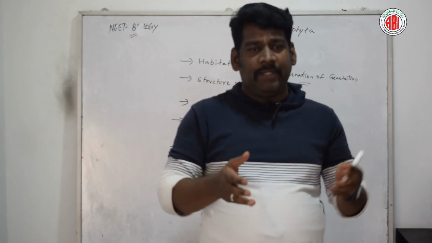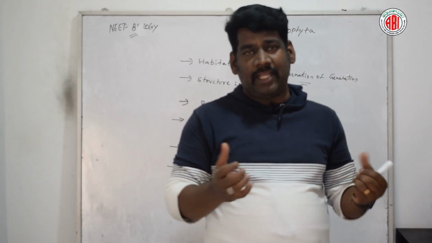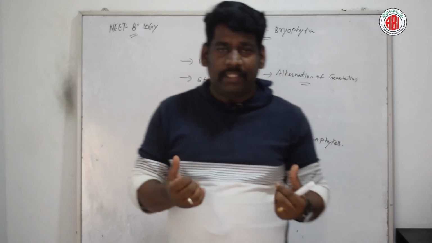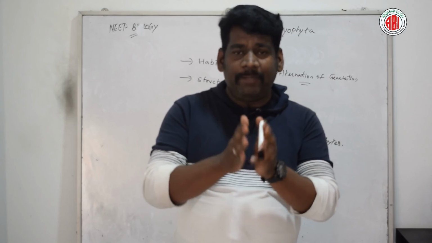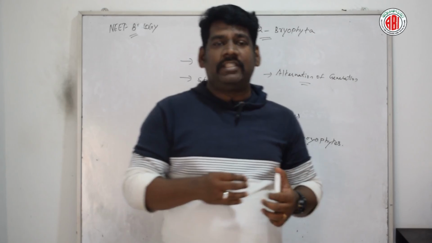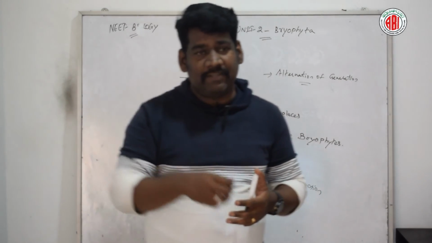In antheridium, a large number of gametes are produced. In archegonium, usually a single female gamete is produced, also called the egg cell or oosphere, which is present inside the venter.